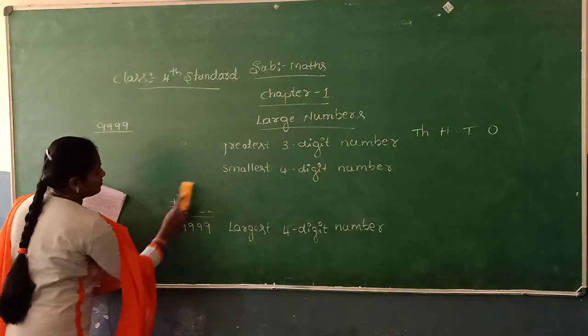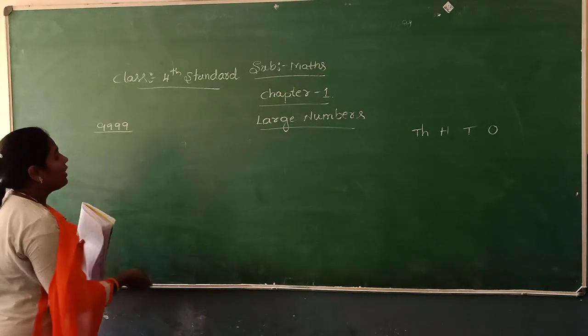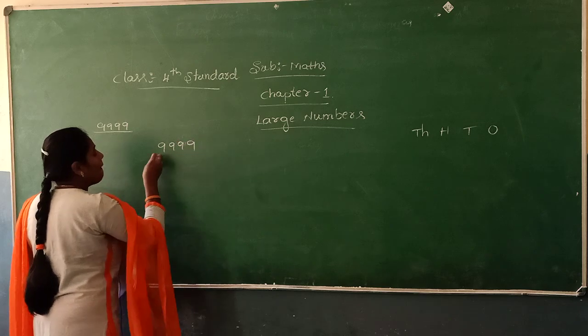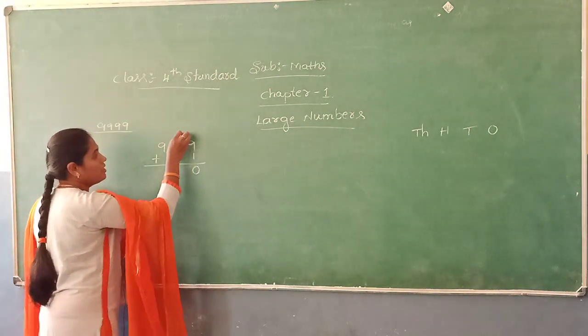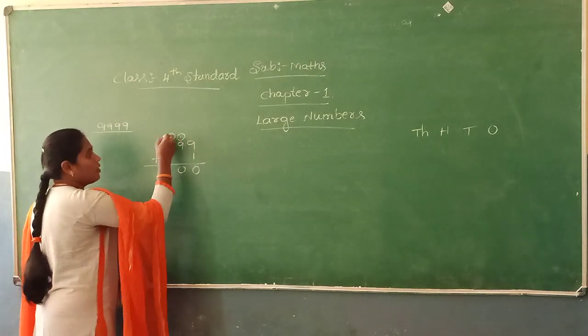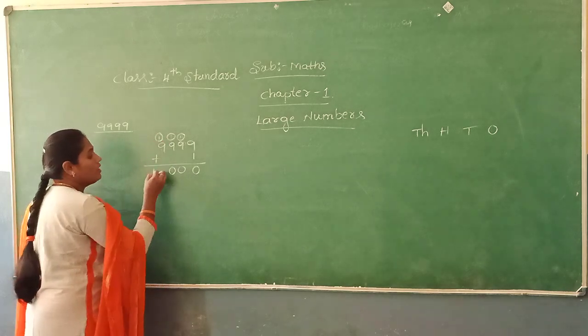Next, again we add 1 to 9999. We get 9 plus 1, 10, 0, 1 carry, 9 plus 1, 10, 0, 1 carry, 9 plus 1, 10, 0, 1 carry, 9 plus 1, 10.